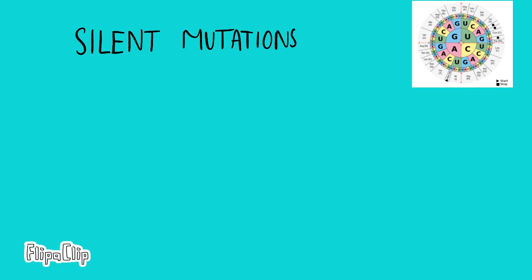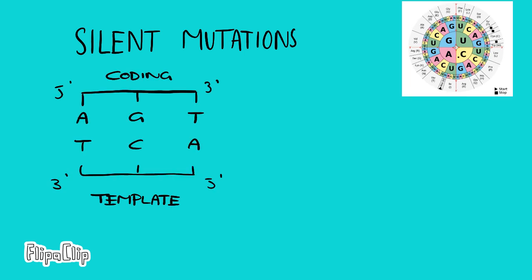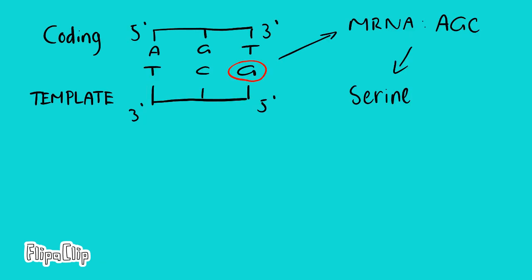mutation. For example, if we had TCA in our DNA template strand, which would have produced an mRNA strand with AGU, but a point mutation occurred, which changed the A to a G in our template strand, so we now have TCG instead of TCA, and the mRNA now has AGC. The amino acid in our final polypeptide chain will still be serine, as we can see from the codon wheel. So it is silent!